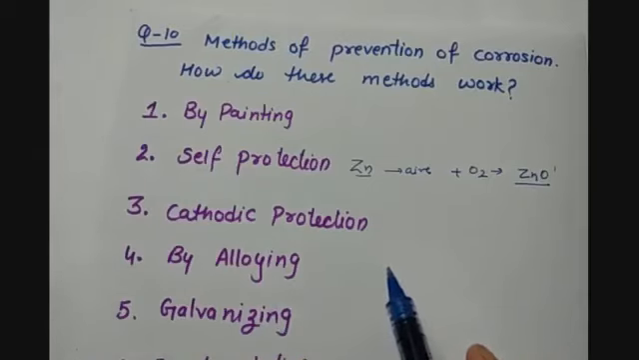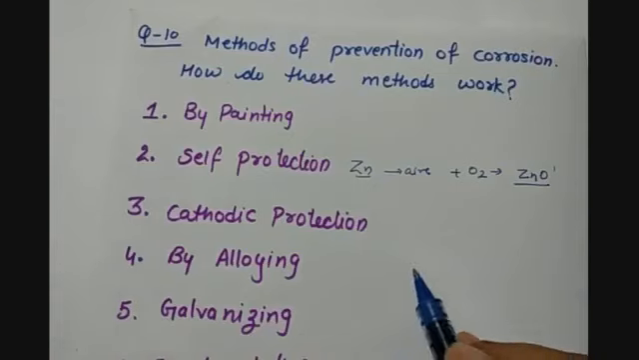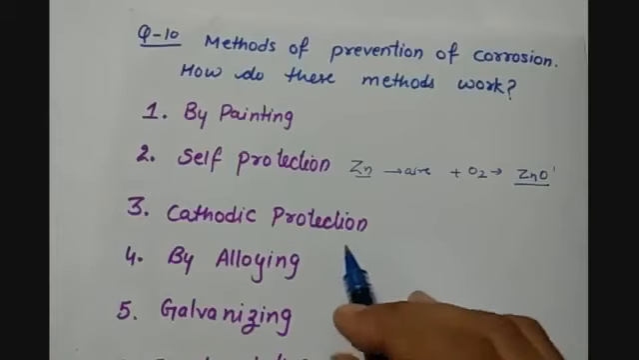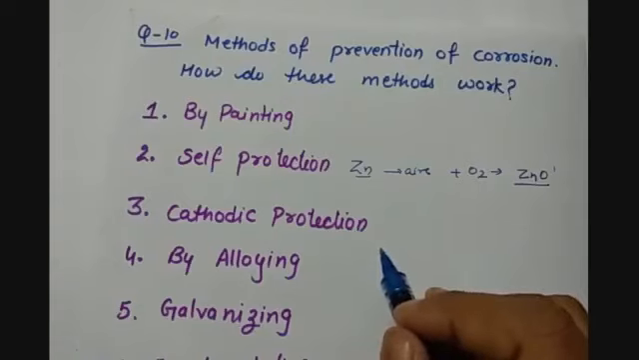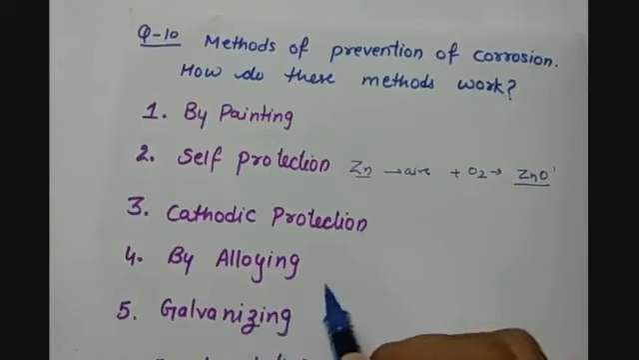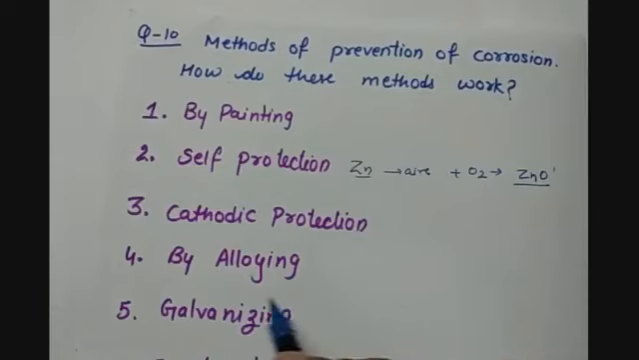Then we have the next process, which is called alloying. Alloying is a very good method of improving the properties of a metal, because most metals like iron are very prone to corrosion, but when iron is mixed with other metals like nickel and cobalt, which are corrosion resistant, it helps to protect the iron. It strengthens its properties so that it does not corrode easily.